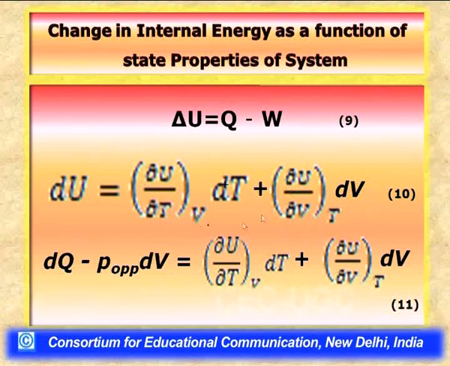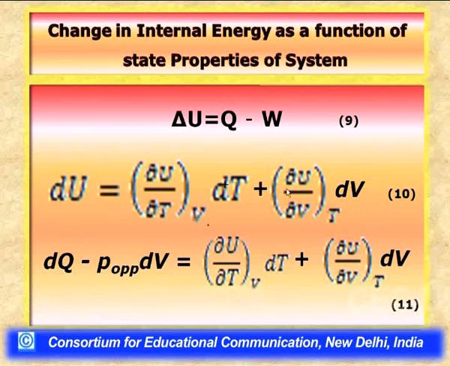Only if we are able to evaluate them and correlate them with certain known experimental quantities can we integrate equation 10, and then determine the finite change in internal energy of a system for a transformation from initial state to final state.